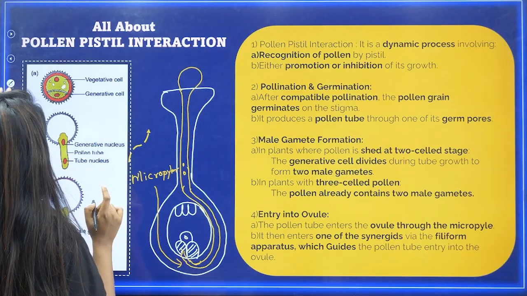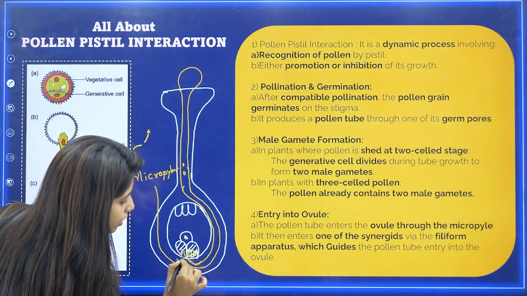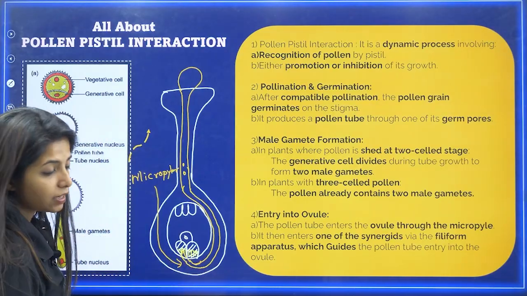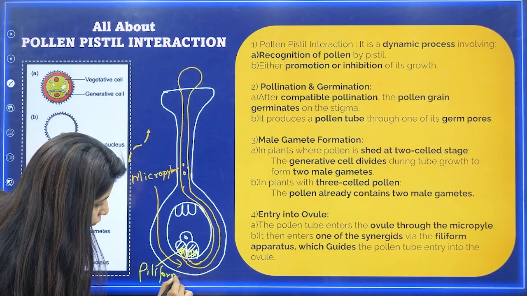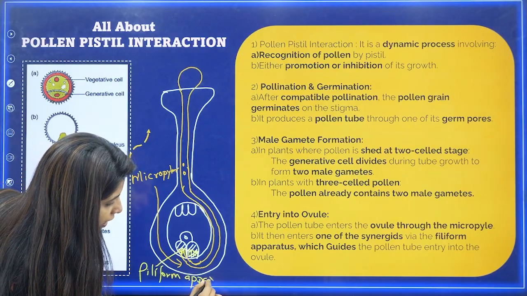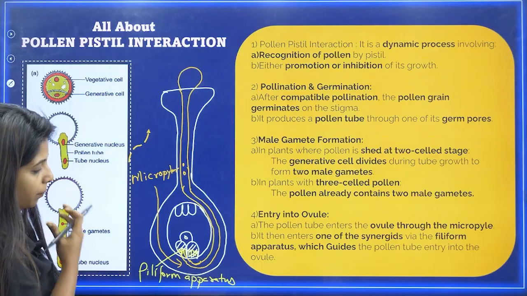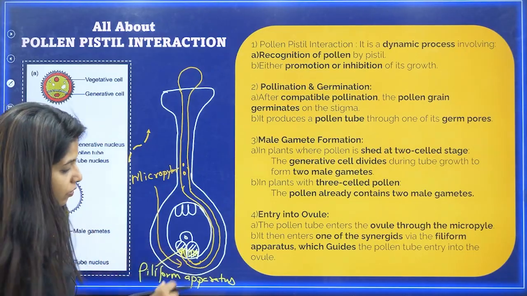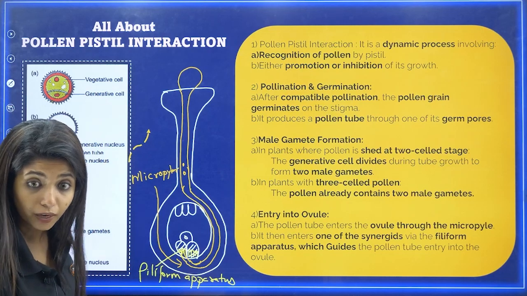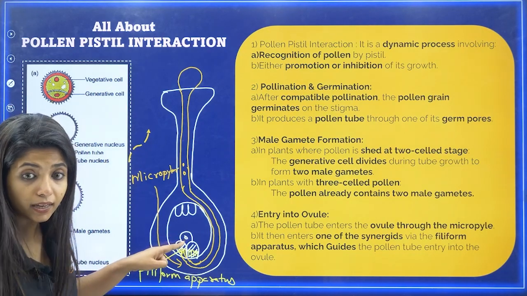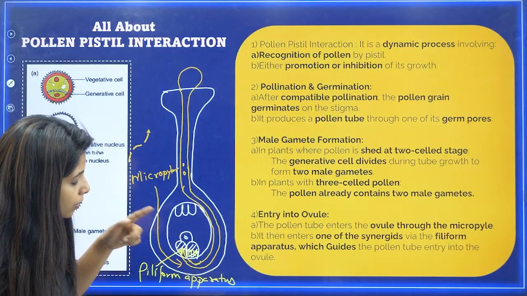The filiform apparatus. If you remember, on the synergids you have the filiform apparatus. What apparatus? Filiform apparatus. Okay, now with the help of this filiform apparatus, it will be guiding the pollen tube to get into the synergid. Listen to me carefully. It is not directly meeting the egg cell. The egg cell is basically the female gamete, right? It's not directly meeting the egg cell.